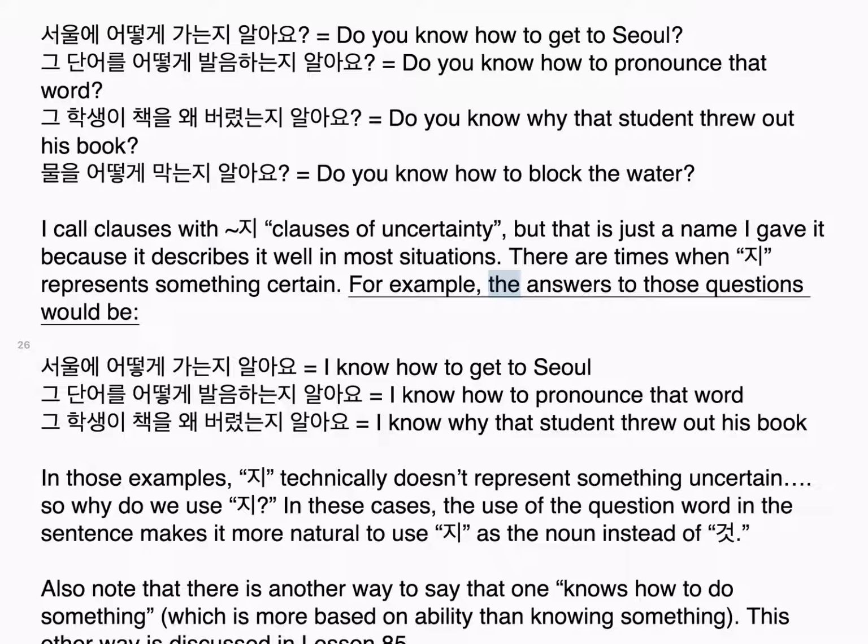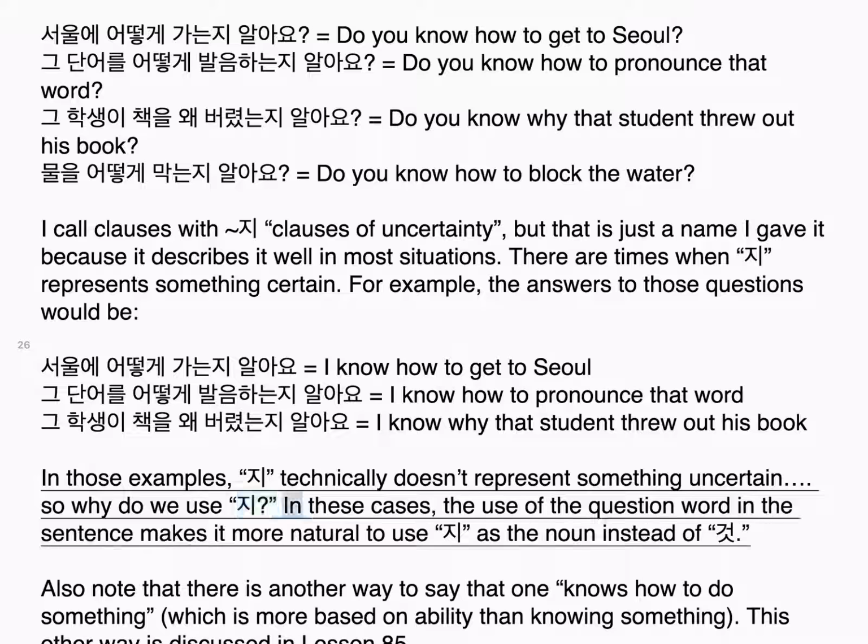For example, the answers to those questions would be, 서울에 어떻게 가는지 알아요. I know how to get to Seoul. 그 단어를 어떻게 발음하는지 알아요. I know how to pronounce that word. 그 학생이 책을 왜 버렸는지 알아요. I know why that student threw out his book. In those examples, 지 technically doesn't represent something uncertain, so why do we use 지? In these cases, the use of the question word in the sentence makes it more natural to use 지 as the noun instead of 것.